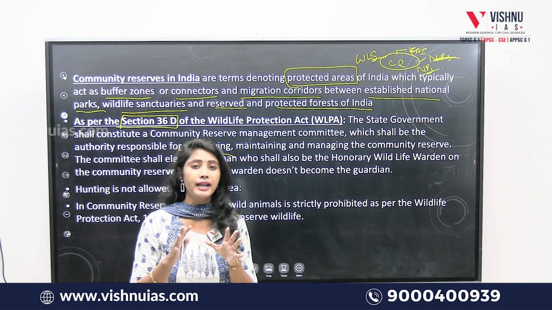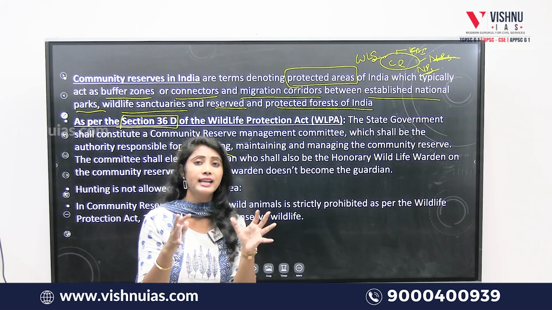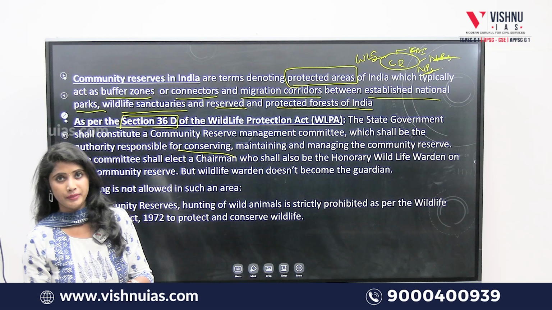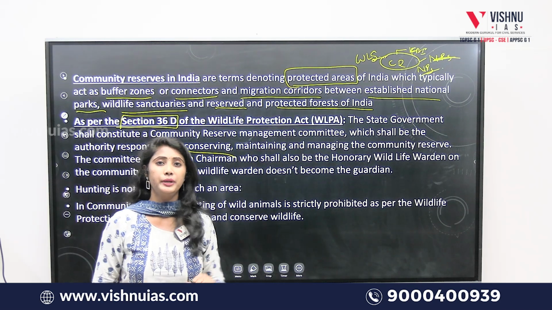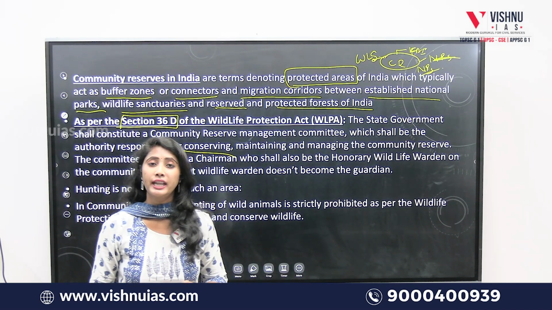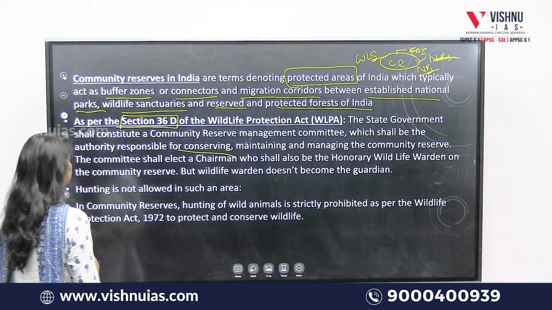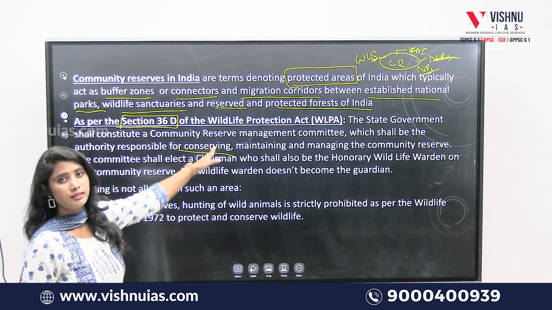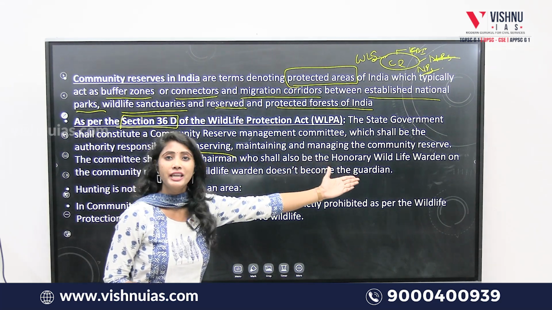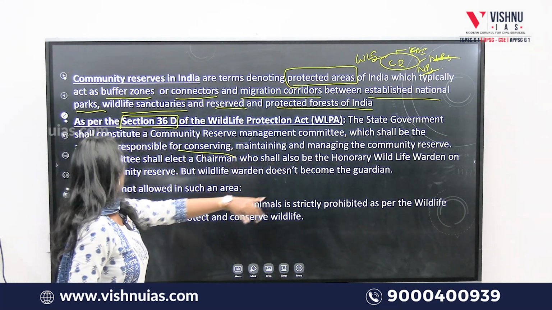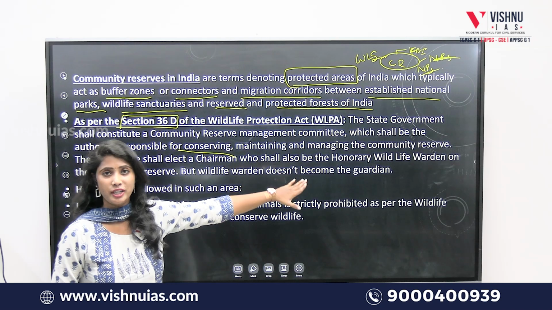So the wildlife warden doesn't have authority to guard the area declared as a community reserve, but the government will allot a special committee, the Community Reserve Management Committee, which will be handed the charge of taking care of that reserve. So the first statement is wrong. Clear? The committee elects a chairman who shall be the honorary wildlife warden on the community reserve. But the wildlife warden doesn't become the guardian of this community reserve.